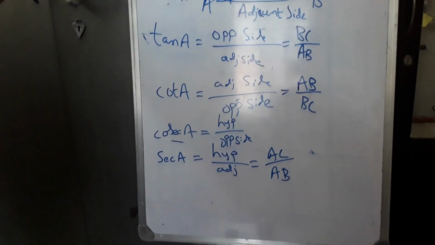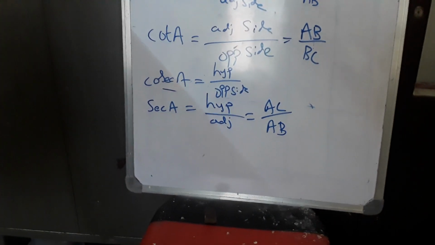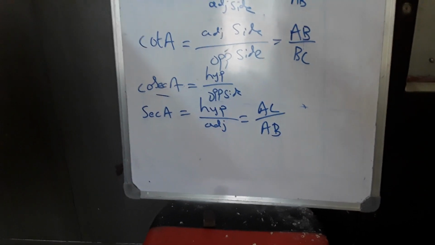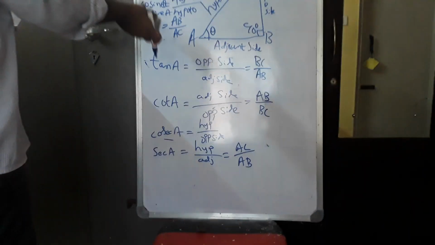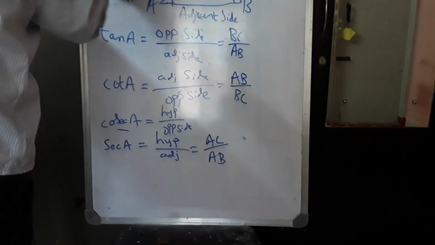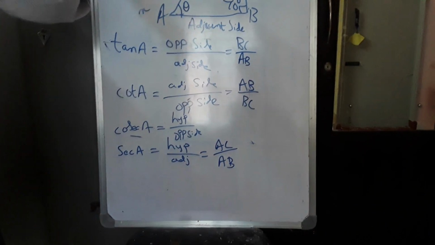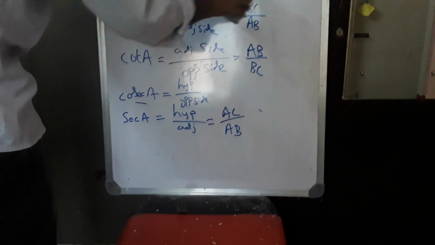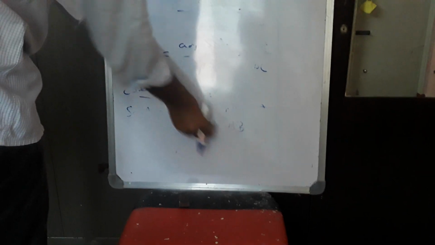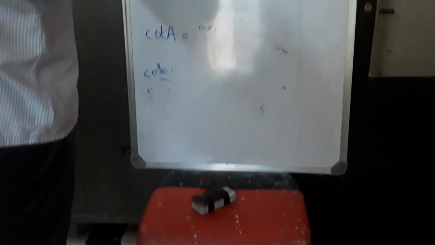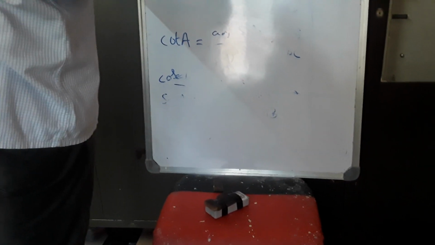Okay. Now let us start with the reciprocals, how they come. Sine, cos, tan, cot can be explained in terms of the ratios themselves.